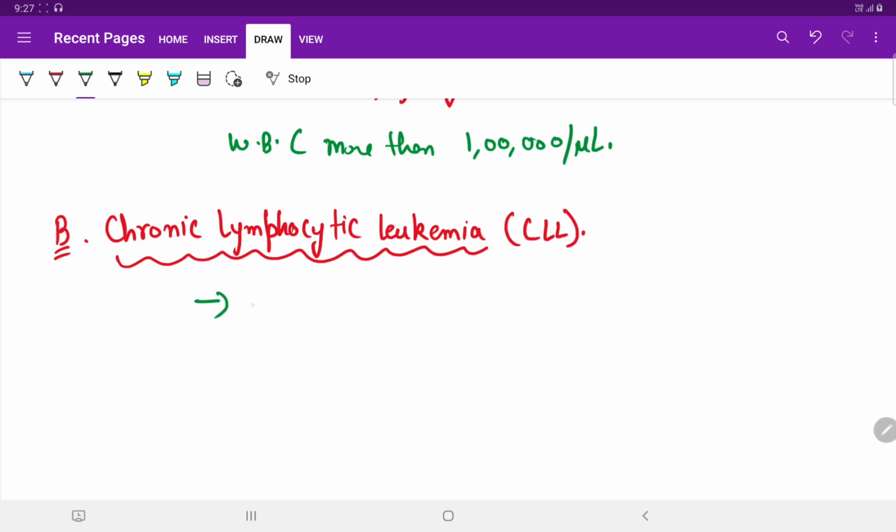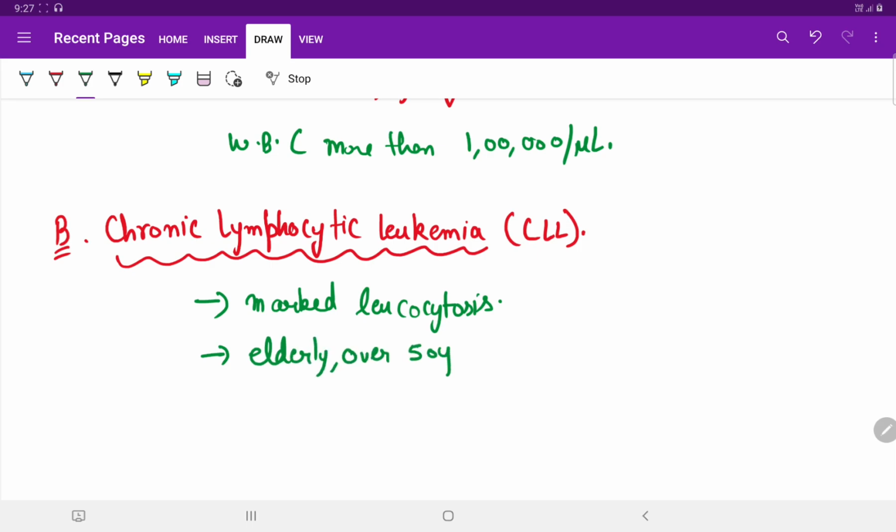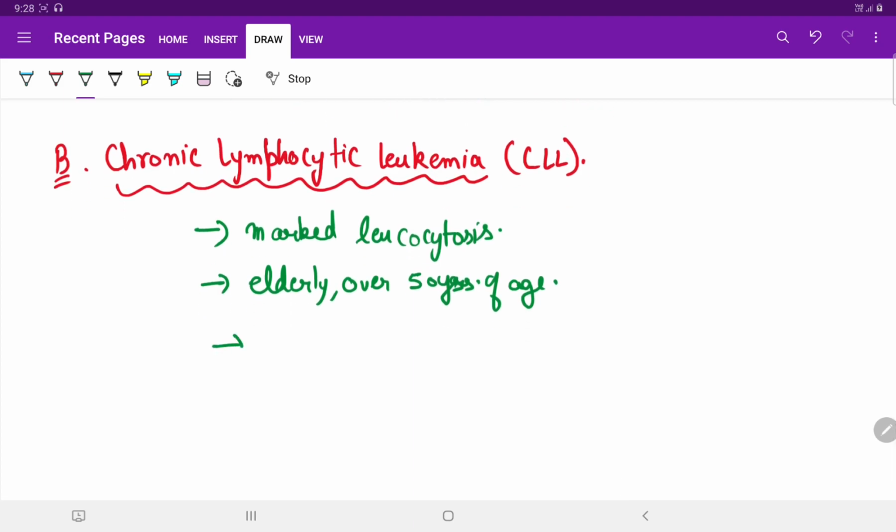It is predominantly a disease of the elderly, mainly present in people over 50 years of age, and it mainly involves B cells rather than T cells.